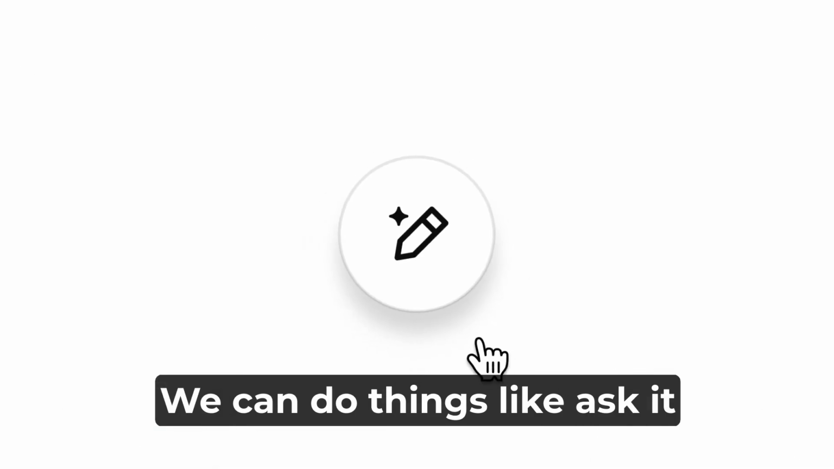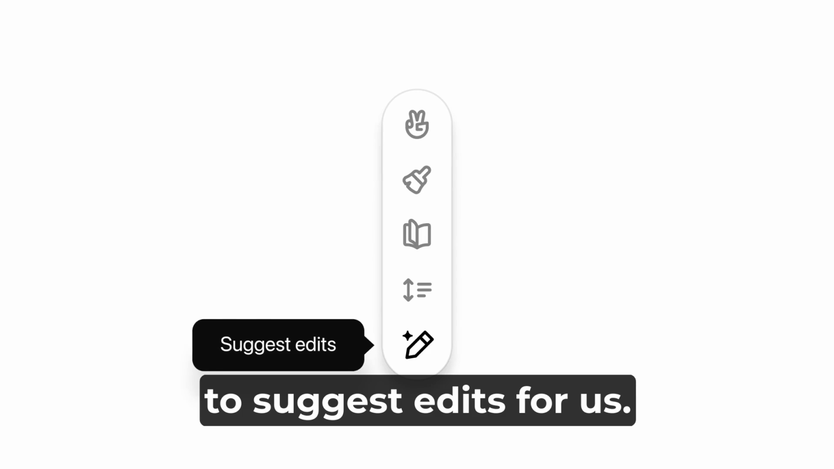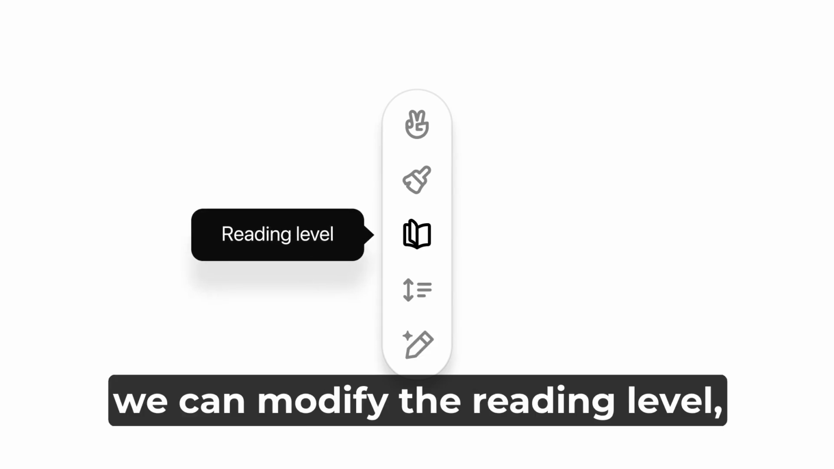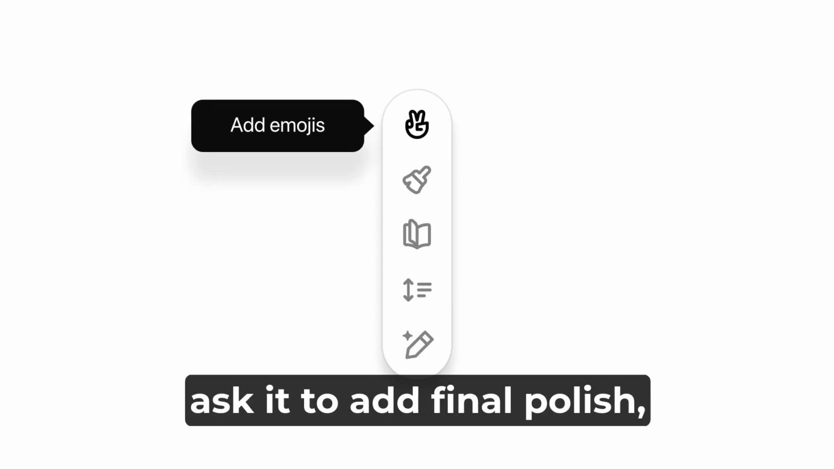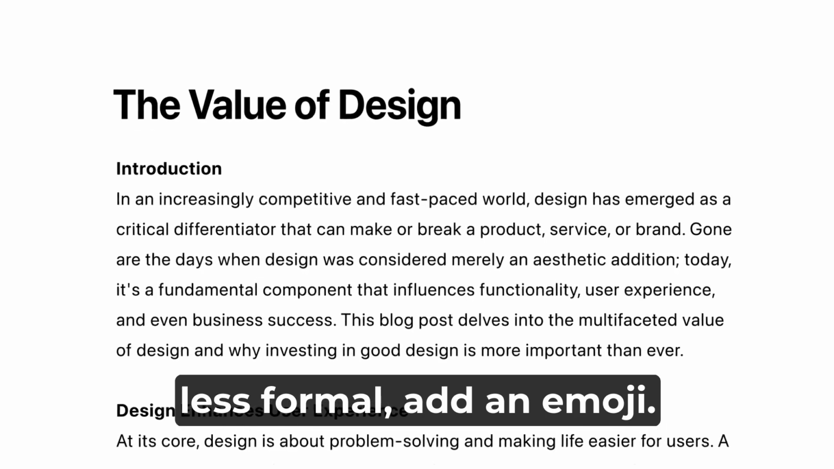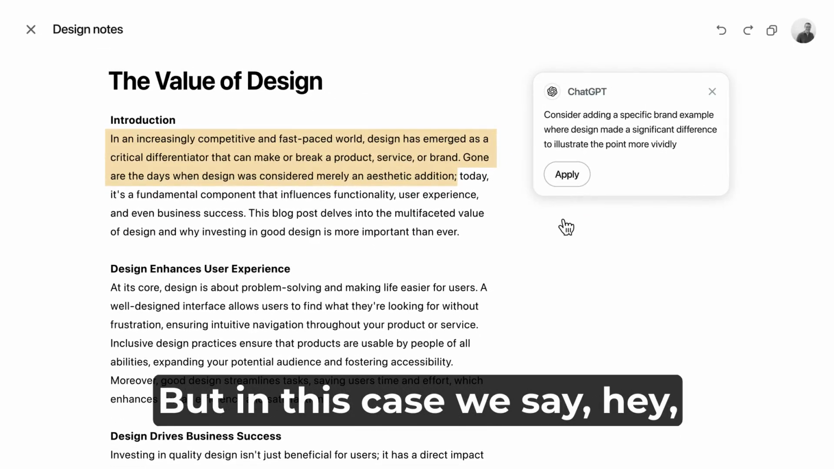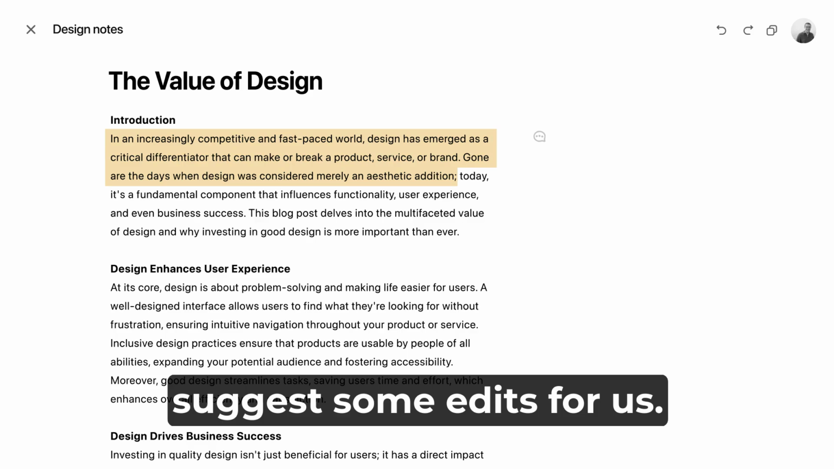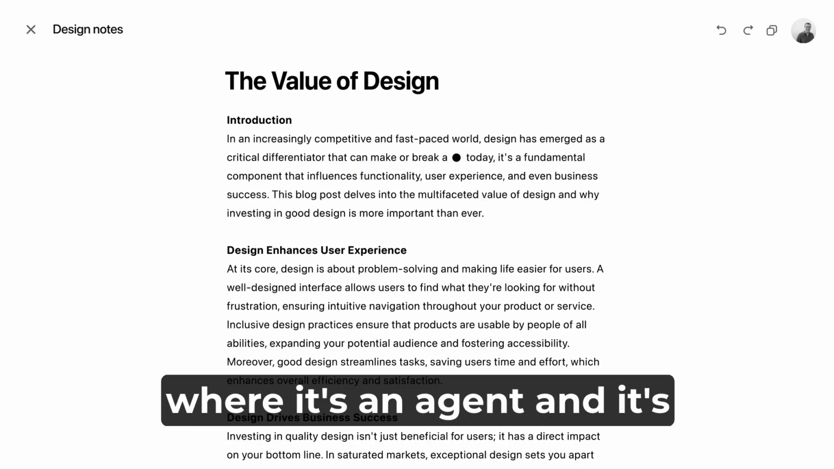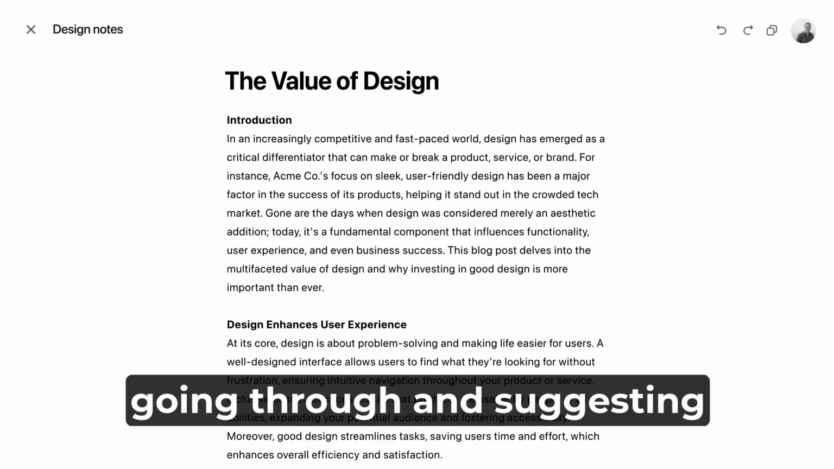We can do things like ask it to suggest edits for us. We can tell it to modify the length. We can modify the reading level. Ask it to add final polish, or if we're doing something less formal, add an emoji. But in this case, we're saying, hey, suggest some edits for us. This is where it's being agentic, where it's an agent, and it's going through and suggesting things for us.